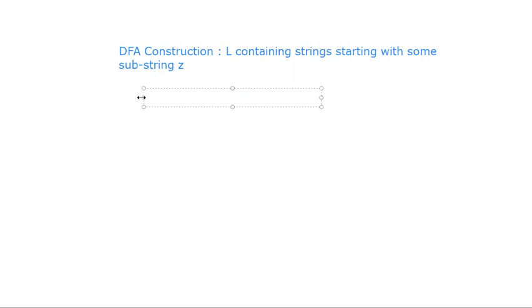Here we are going to see the same steps with a little modification. Before constructing any DFA, we will see an example, don't worry. First, we need to decide the minimum number of states required to construct a DFA.